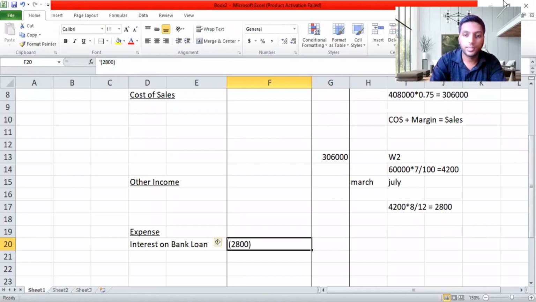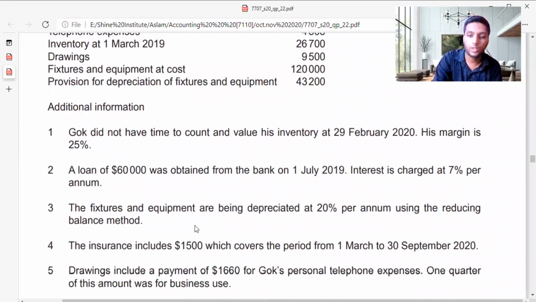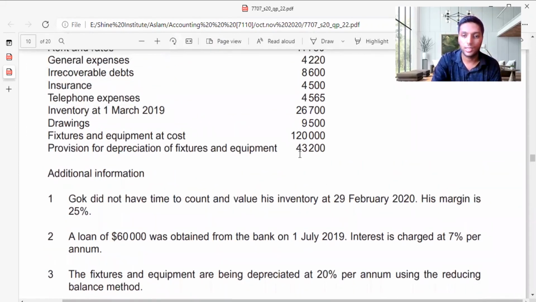So moving on to the third adjustment. It says that the fixtures and equipment are depreciated at 20% per annum using the reducing balance method. I have explained the reducing balance method very clearly in the depreciation workings video which I have uploaded recently. So having a good idea of the reducing balance method is important when you are doing this adjustment. So let me see how much is the cost they have given: fixtures and fittings 120,000. Provision for depreciation is 43,200.